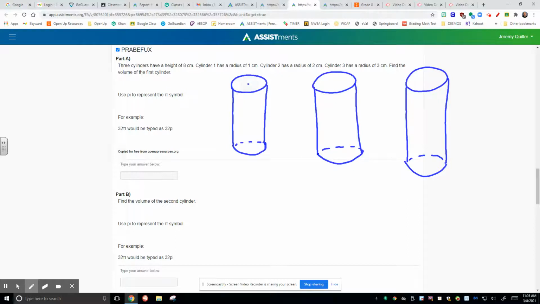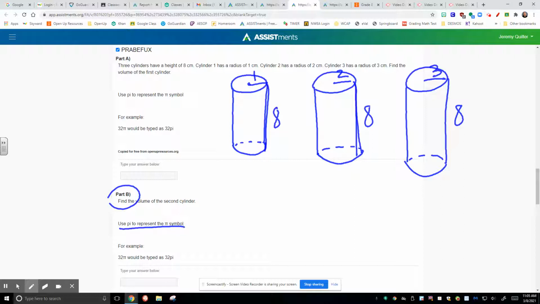The first one has a radius of 1 and a height of 8. The second one has a radius of 2 with a height of 8. And the third one has a radius of 3 with a height of 8. Your job is to find the volume of each of those, but be careful when we do this. I'm going to do part B for you. It says find the volume of the second cylinder. Use pi to represent the pi symbol.